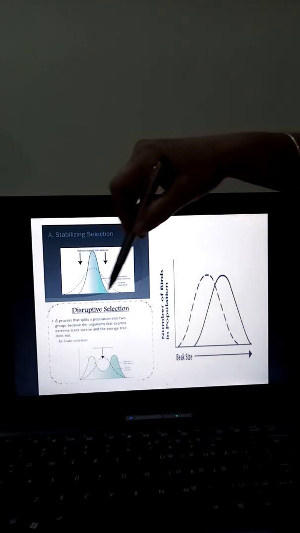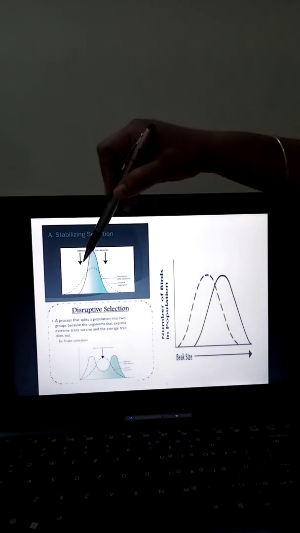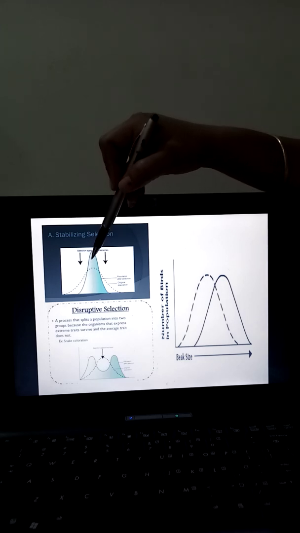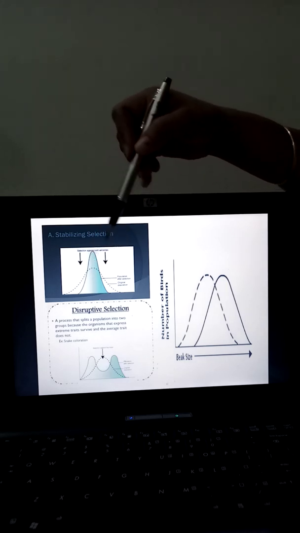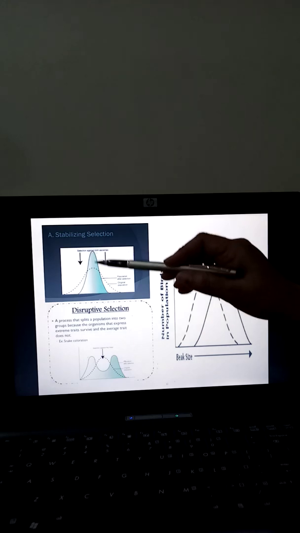First one, stabilizing selection. Here is the representation of the whole population's genetic material. Once the population is going through a change in the natural environment around it, nature is selecting the average characters of the individuals. That is why there is a peak in the center.